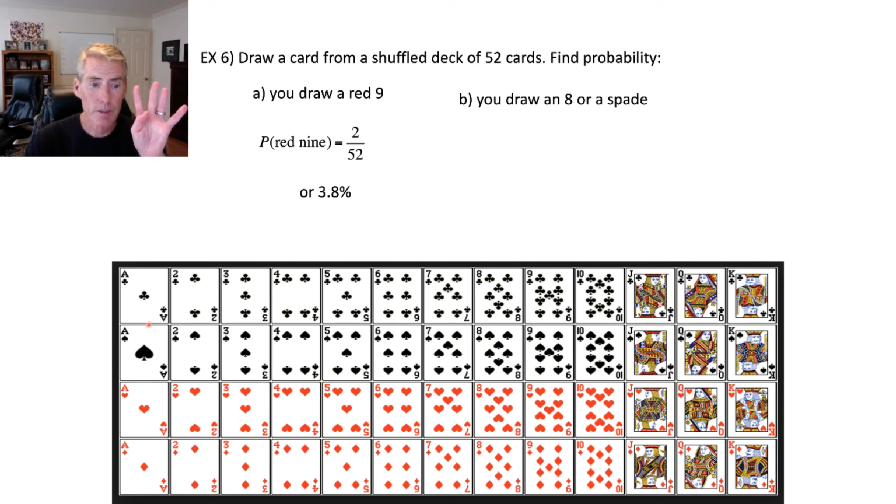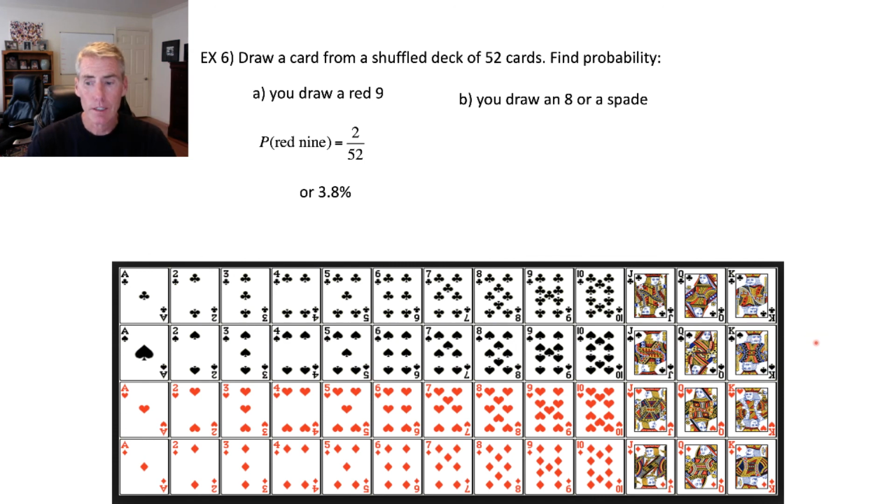Now for the spades. So we're at 4, 5, 6, 7, 8, 9, 10, 11. Now this 8 I already counted, so don't count it twice. So I was up to 11. I have to skip this 8 because I already counted it. 12, 13, 14, 15, 16.